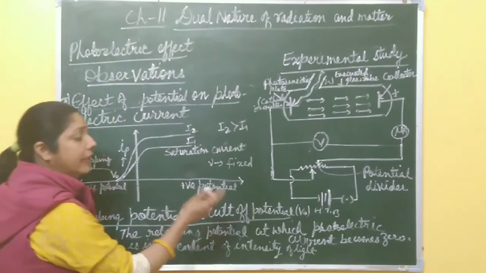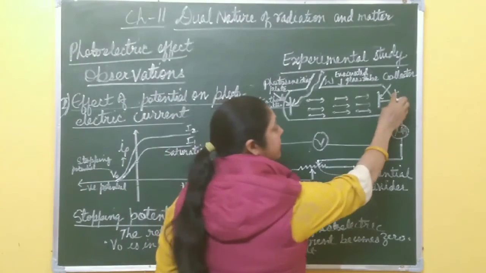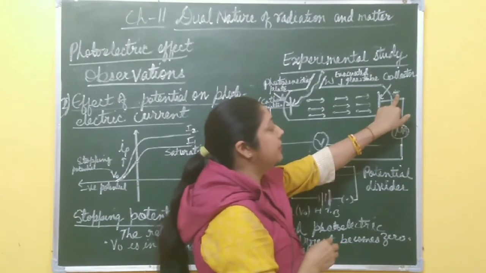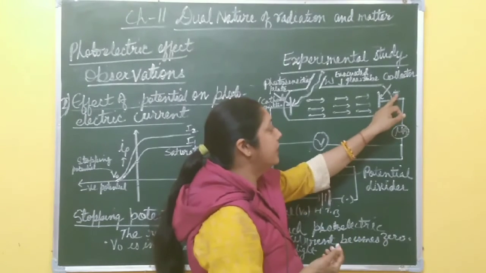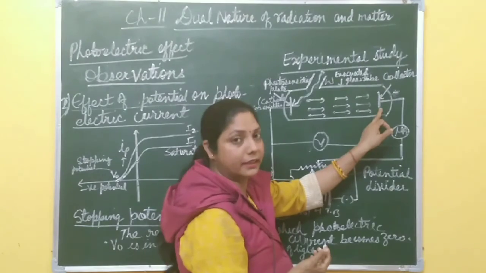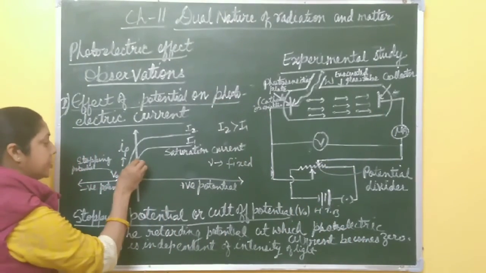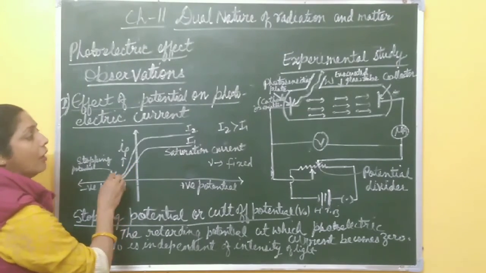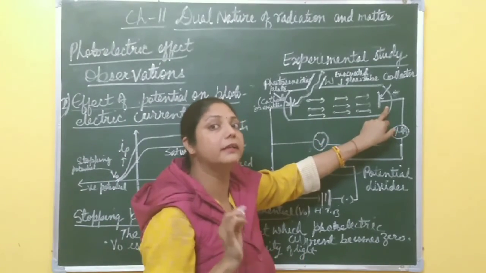Again, next time you decrease the potential. It means the negative terminal is connected to this side, so this end becomes negative. Now what happens? Due to this negative side, potential decreases, this negative repels the electrons and no more electrons come towards the collector. Current starts decreasing. So if you increase the negative potential, current keeps decreasing, and after a certain time all electrons are repelled by this negative potential. It means no current is there.